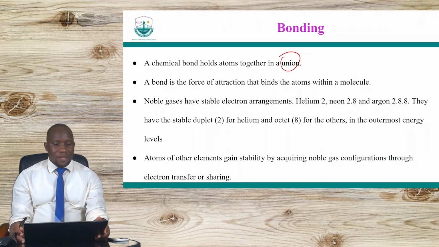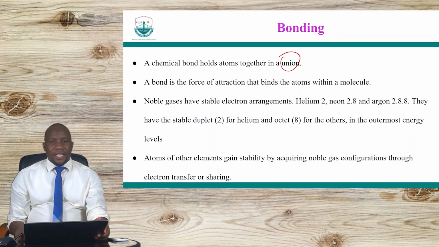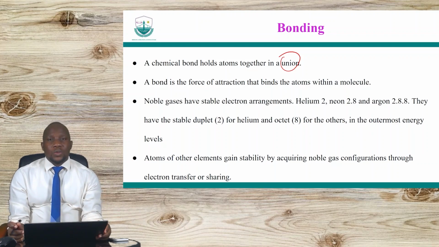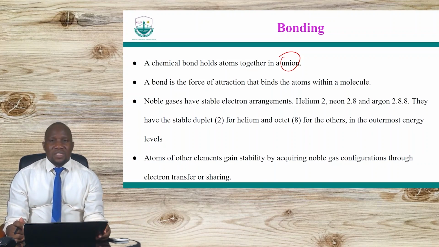Okay, so usually the key thing is that atoms have to attain what we call the noble gas configuration, which basically means the arrangement of electrons in the outermost shell, or the outermost energy level.